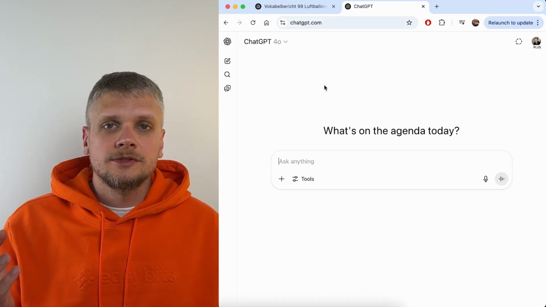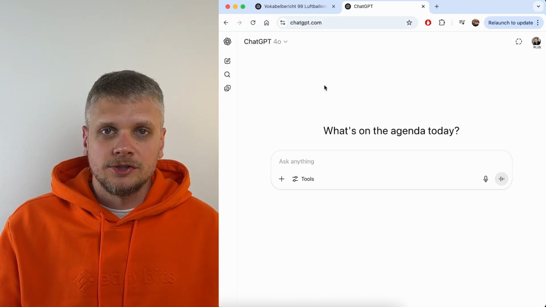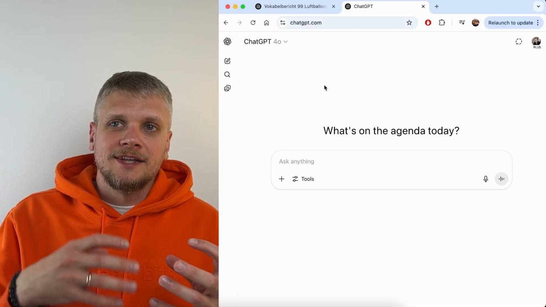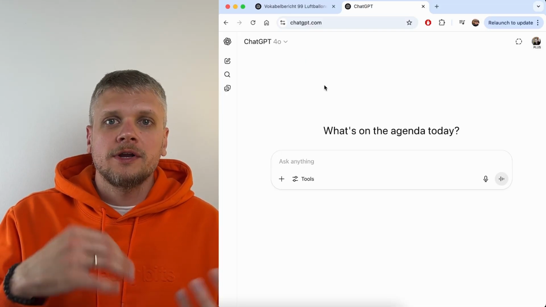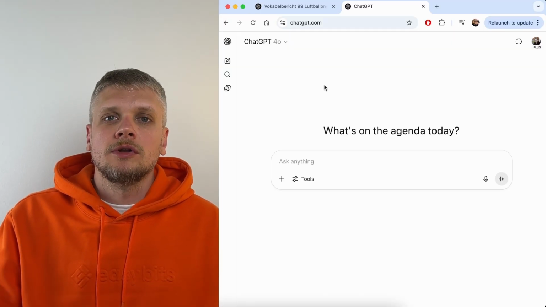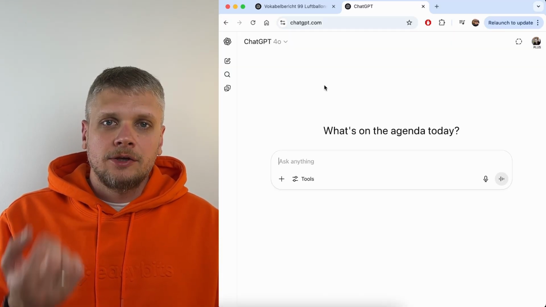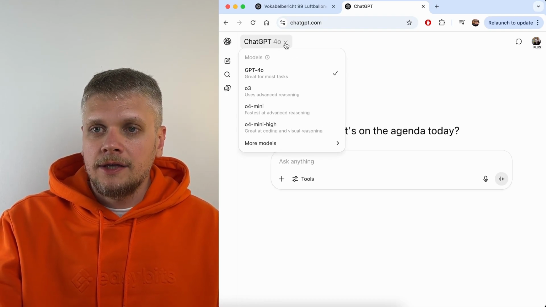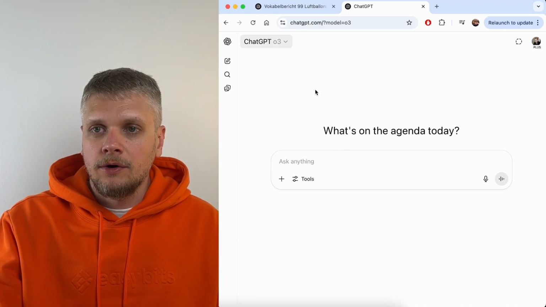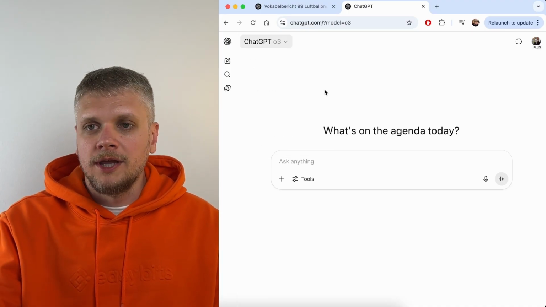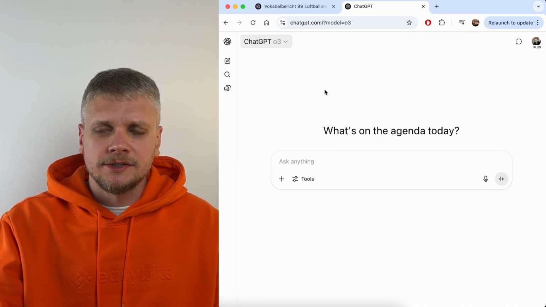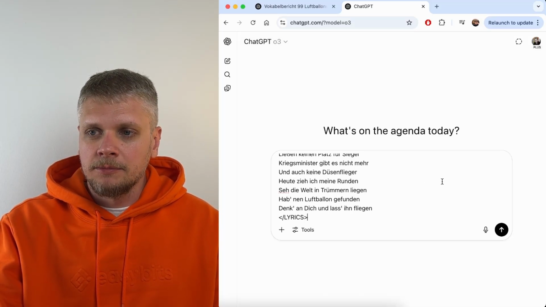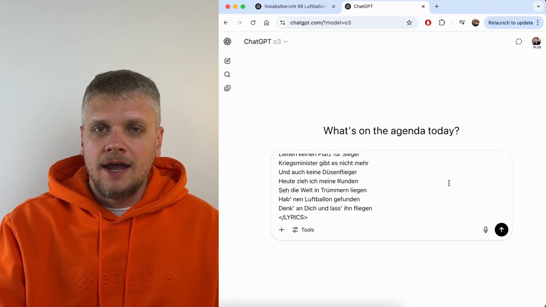Now I will use something that is called a reasoning model. The difference is that a reasoning model thinks a little bit about the task it needs to do before giving any results. And usually these reasoning models give more accurate and detailed information. But let's try it. To change the model, I click here and I select O3. O3 is this reasoning model from OpenAI. Actually, all big providers have these reasoning models now. So I will use exactly the same prompt. I click enter and we will see the difference.